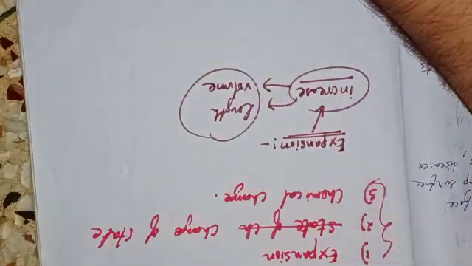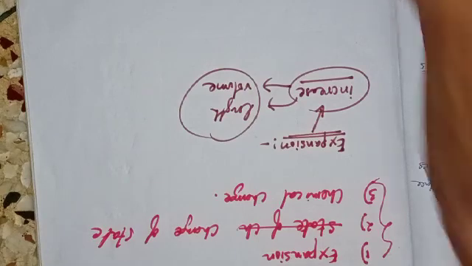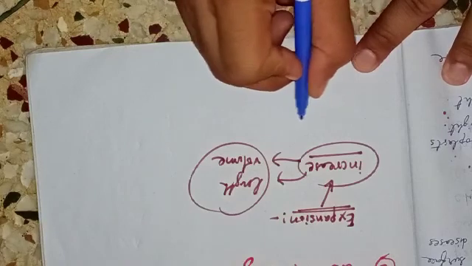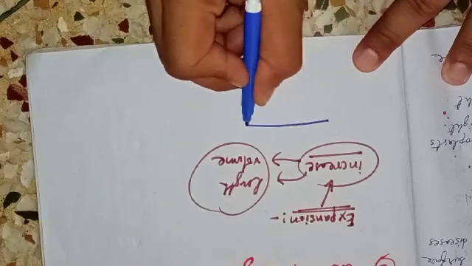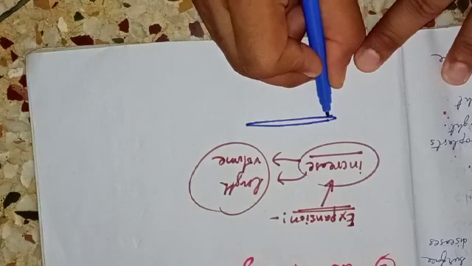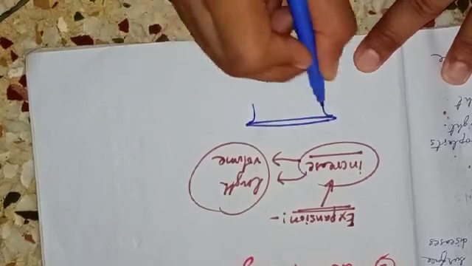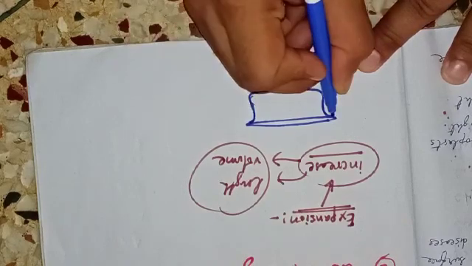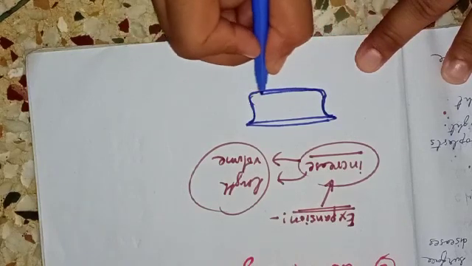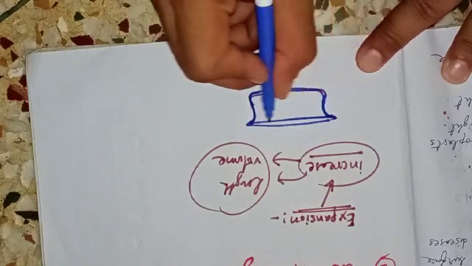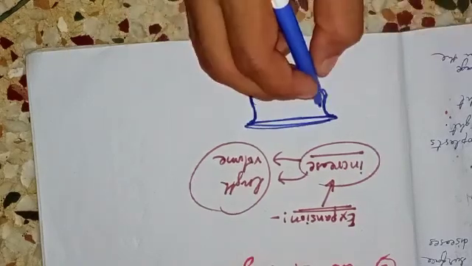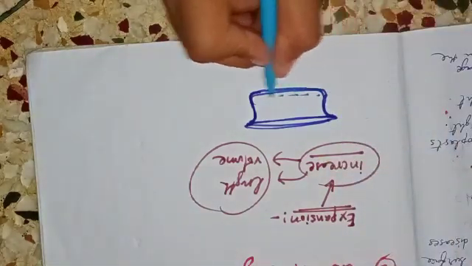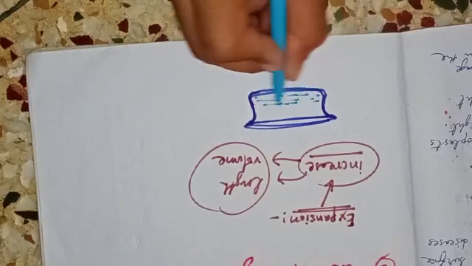You can do a simple experiment to understand this concept. If you take a container, a utensil, a bowl for instance, you fill it with water, half of it.